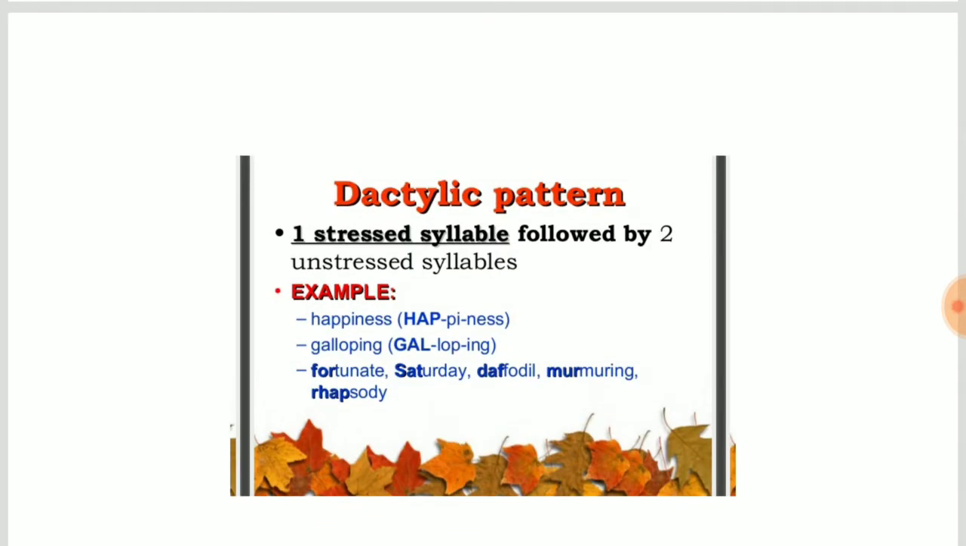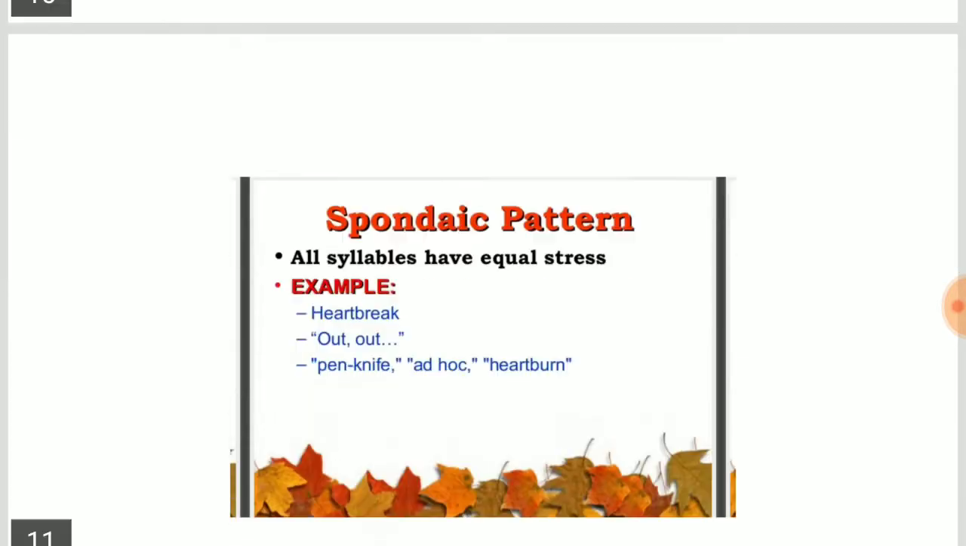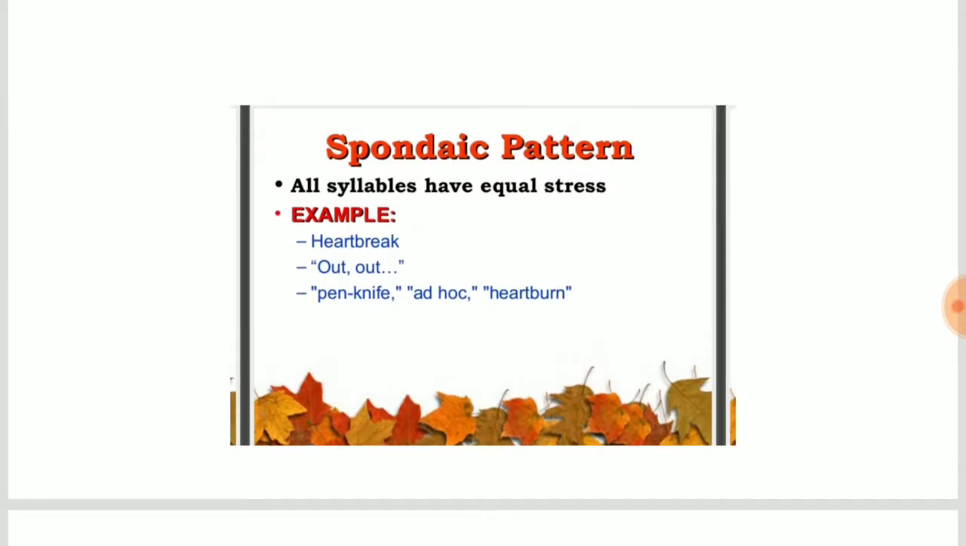The next is dactylic pattern, when one stressed syllable is followed by two unstressed syllables. For example, happiness. Here hap is stressed and pi and ness are unstressed. Okay. The next is spondaic pattern. All syllables have equal stress.